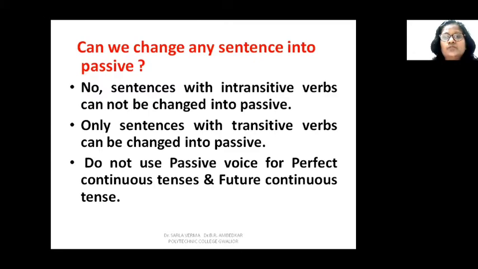Also, we do not use passive voice for perfect continuous tense or future continuous tense. Perfect continuous tenses of all kinds, present perfect continuous and past perfect continuous, we do not use passive for them. And also we do not use passive voice for future continuous tense.